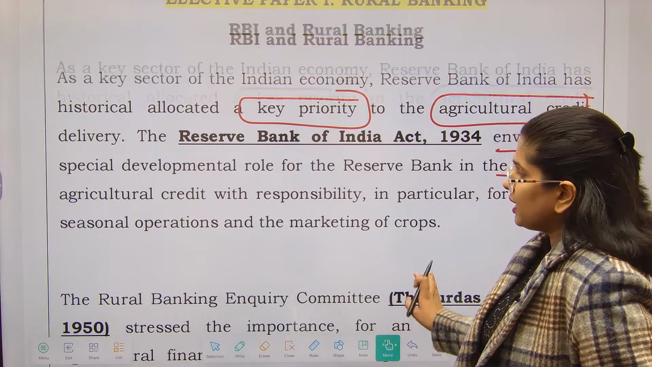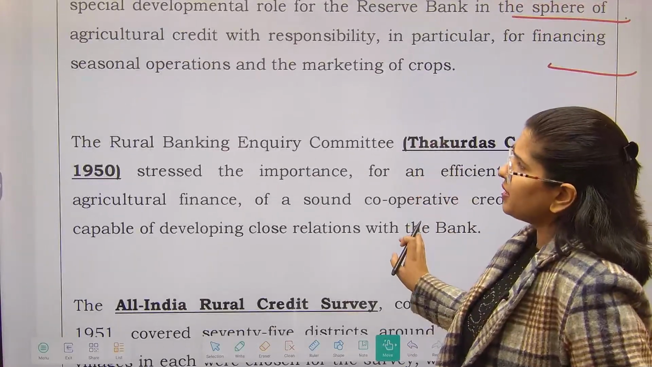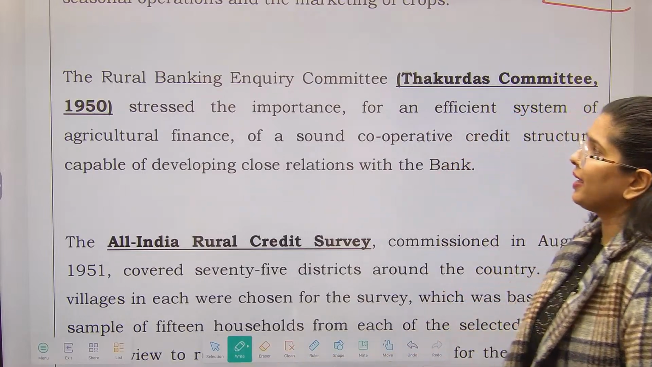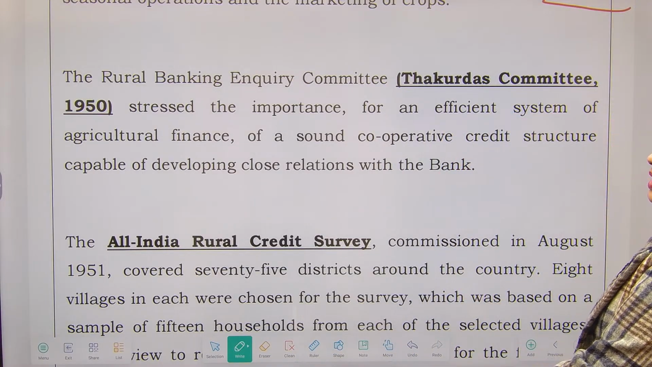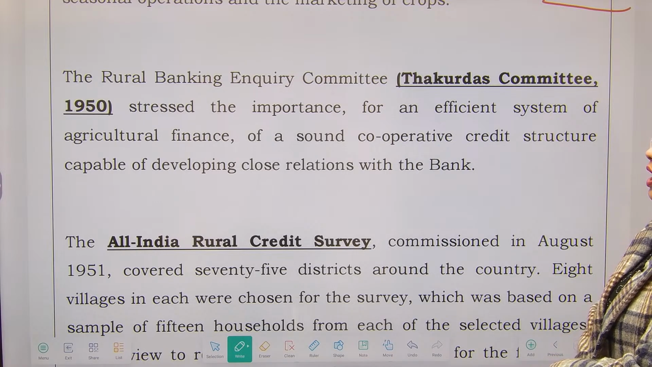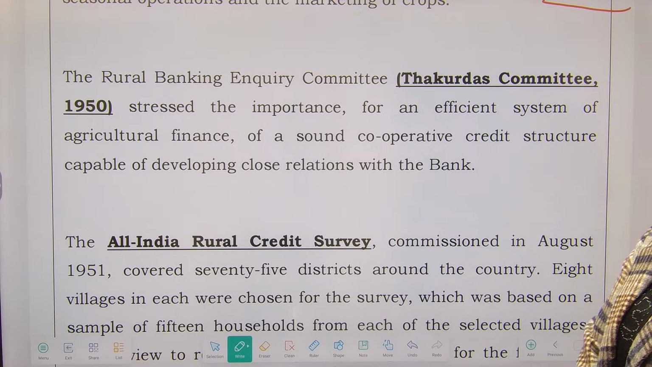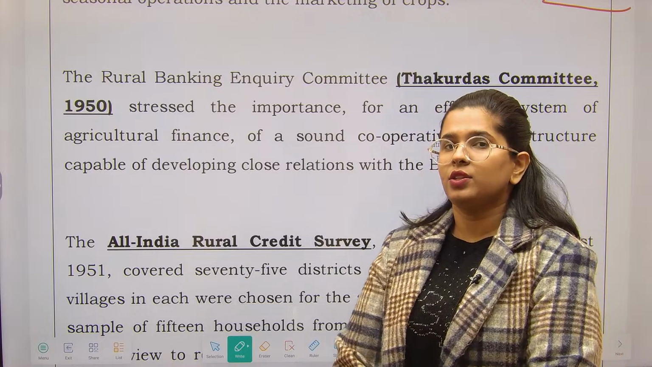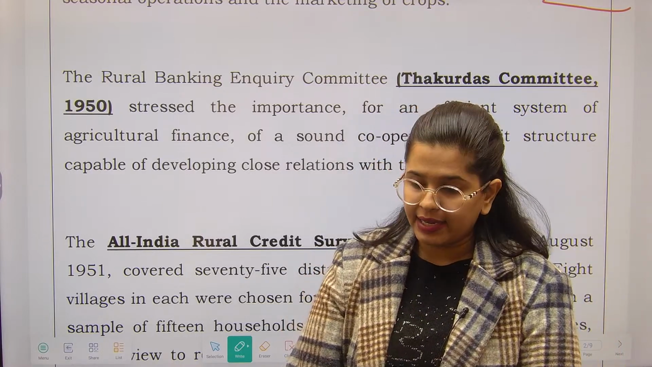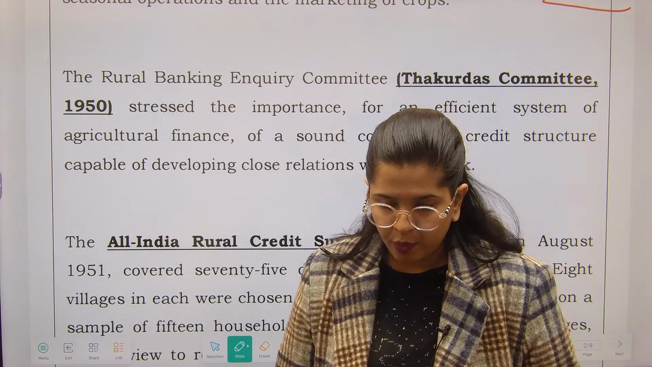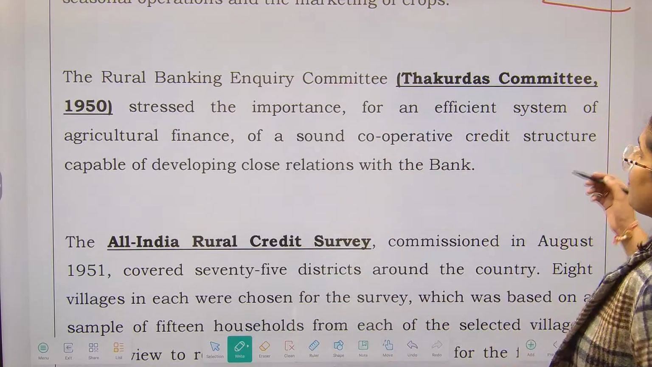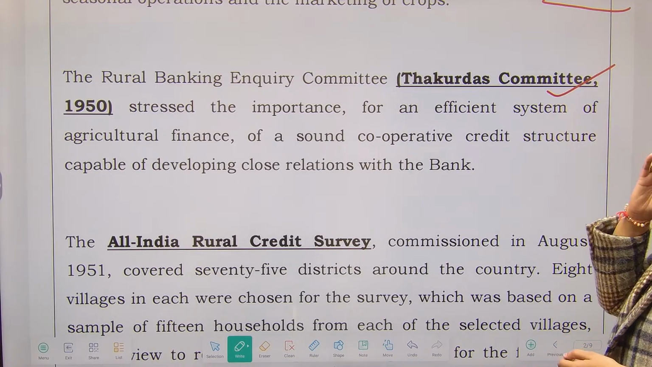Now in that particular line, the first and the foremost thing that was done is the Rural Banking Inquiry Committee, the Thakurdas Committee. It was formulated in the year 1950. Okay? So whenever you read a committee's name, a committee is known by the name of its chairperson, whosoever heads that particular committee. तो आपको भी ये चीज़ याद रखनी है. When I'm talking about a committee over here, I will remember the committee by the name of the chairperson.